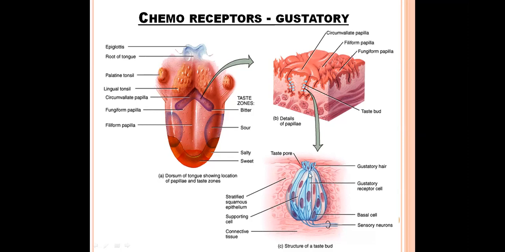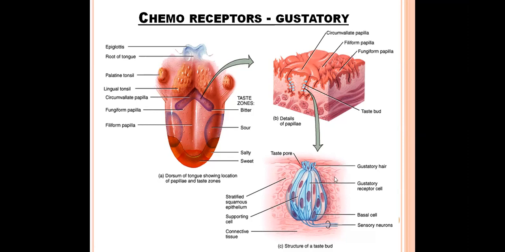And these gustatory receptor cells, they will be having some sensory hair. We call them as a gustatory pore. So this is a bulb-like structure. In this bulb-like structure, many gustatory receptor cells are there, and it is a cup-like structure. In the middle of the cup, a hollow will be there, and into this hollow, what happens? Saliva will enter into this hollow of this taste bud. And in this saliva, the saliva will be having the chemicals of food items we put inside our mouth cavity.